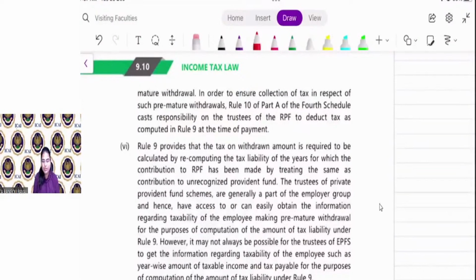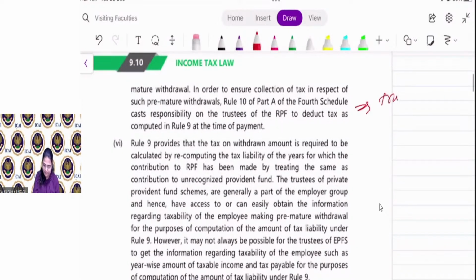In order to ensure collection of tax in respect of premature withdrawal, Rule 10 of Part A of the 4th Schedule casts responsibility on trustees. That is, here the payer will be the trustees of the Provident Fund. So the trustees of the Provident Fund are required to deduct tax at the time of payment. What is the time of deduction of tax? It is at the time of payment.